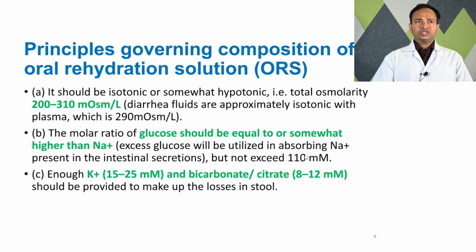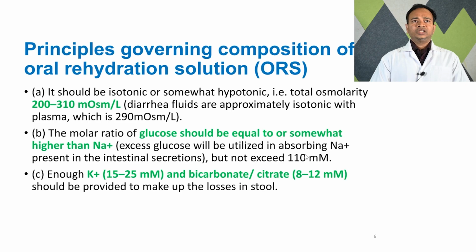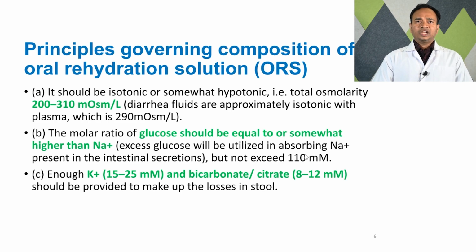Principles governing composition of oral rehydration solution: it should be isotonic or somewhat hypotonic, with total osmolarity between 200 to 310 milliosmol per liter. Diarrhea fluids are approximately isotonic with plasma, which is 290 milliosmol per liter. The molar ratio of glucose should be equal to or higher than sodium.